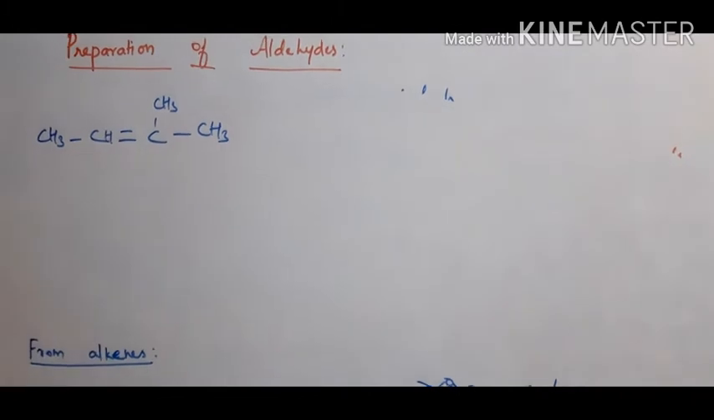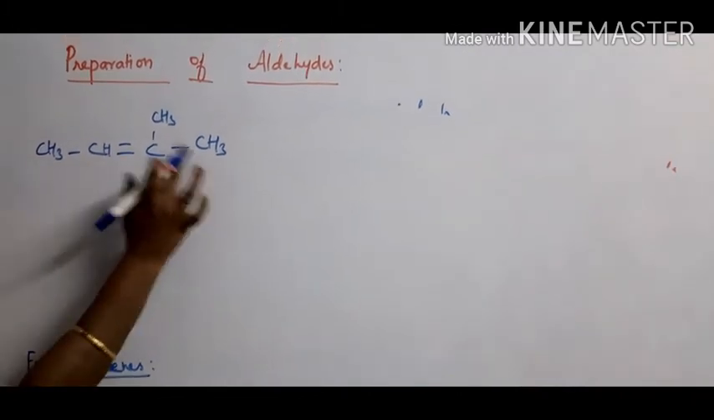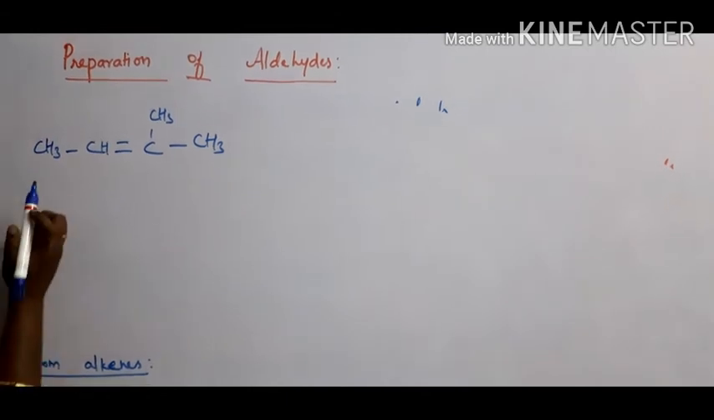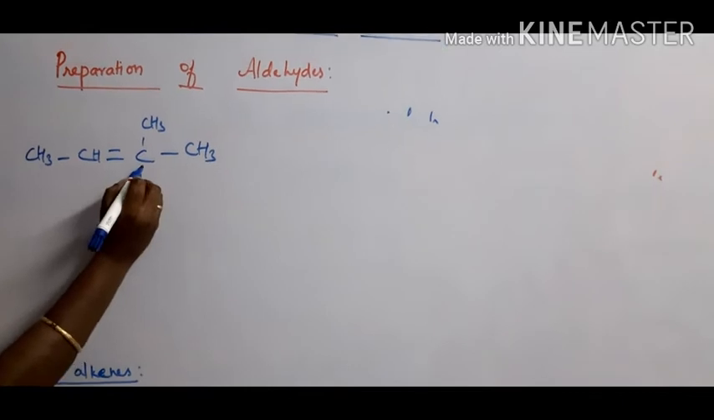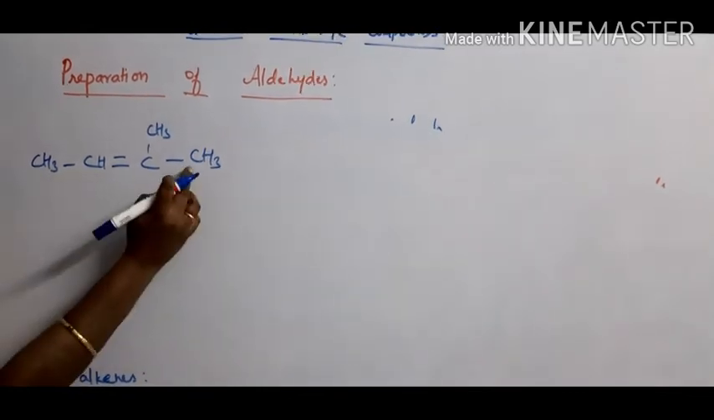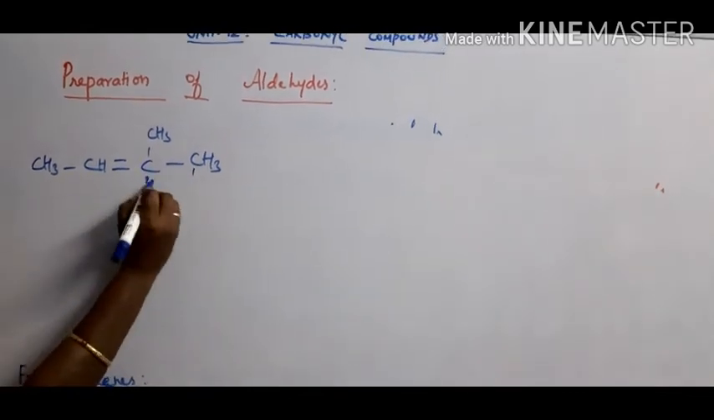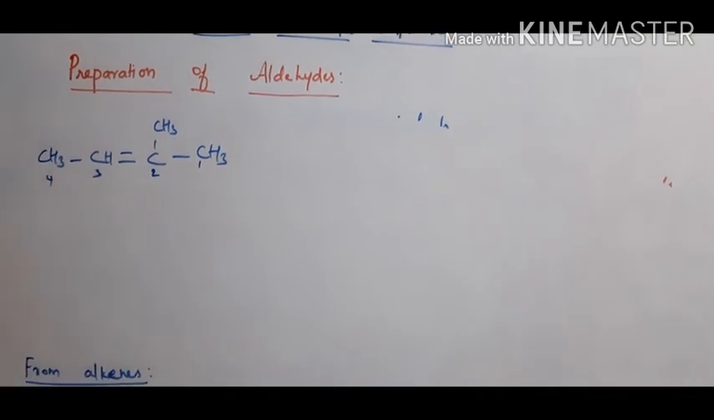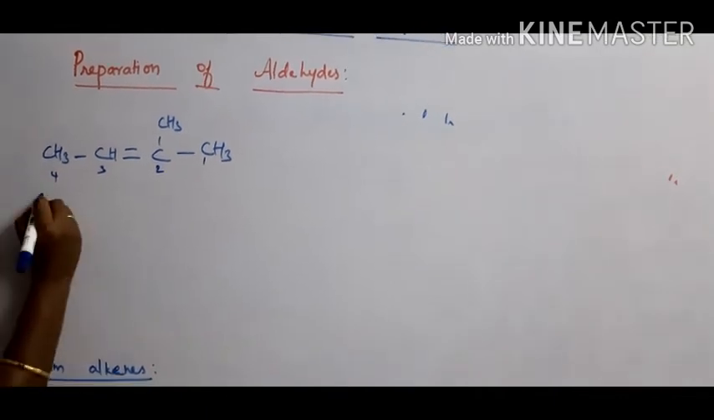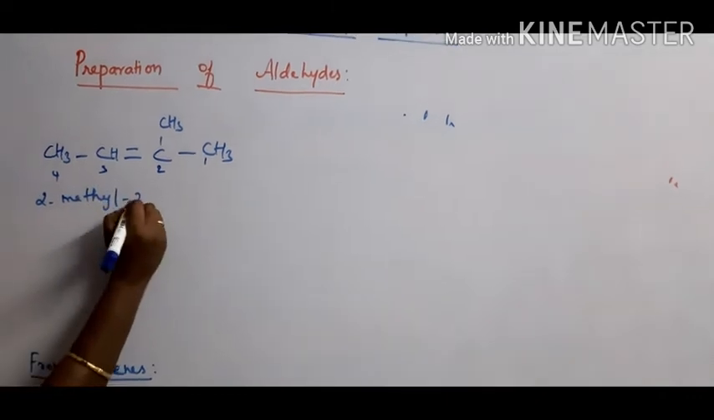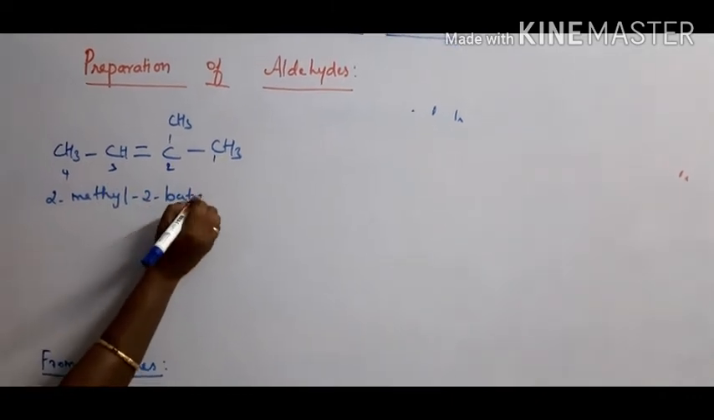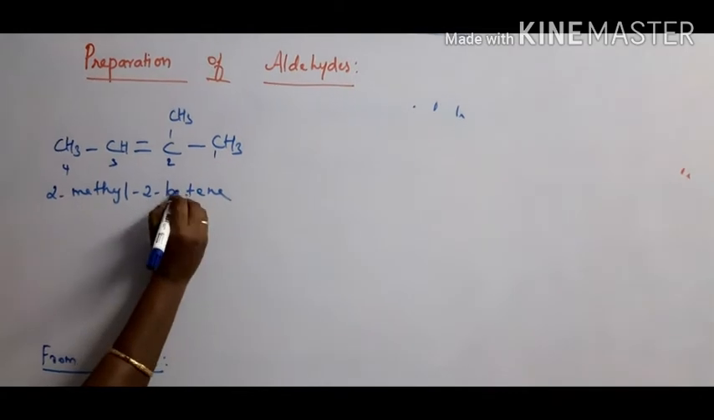Okay, what is this? 1, 2, 3, 4 carbon atoms over there. Therefore, butene, first carbon, second carbon. Therefore, 2-butene, 3-methyl, 2-butene. Here, first 1, 2, 3, 4. Therefore, 2-methyl, 2-butene.